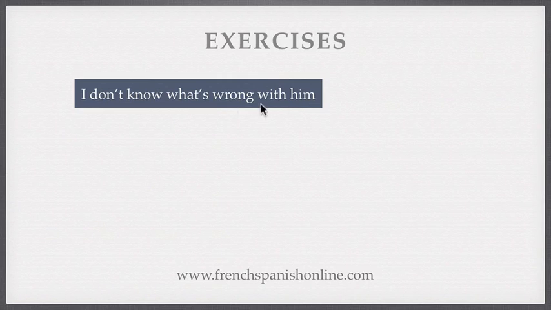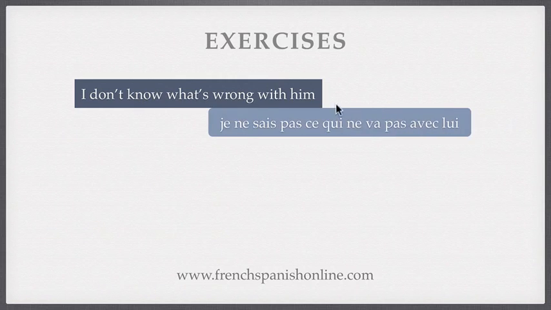I don't know what's wrong with him. So, can you guess now how to translate what? If you follow the rule, you can see that what does not refer to any noun and is the subject of the verb to be. So, je ne sais pas ce qui ne va pas avec lui. You can also say chez lui. Je ne sais pas ce qui va pas chez lui.